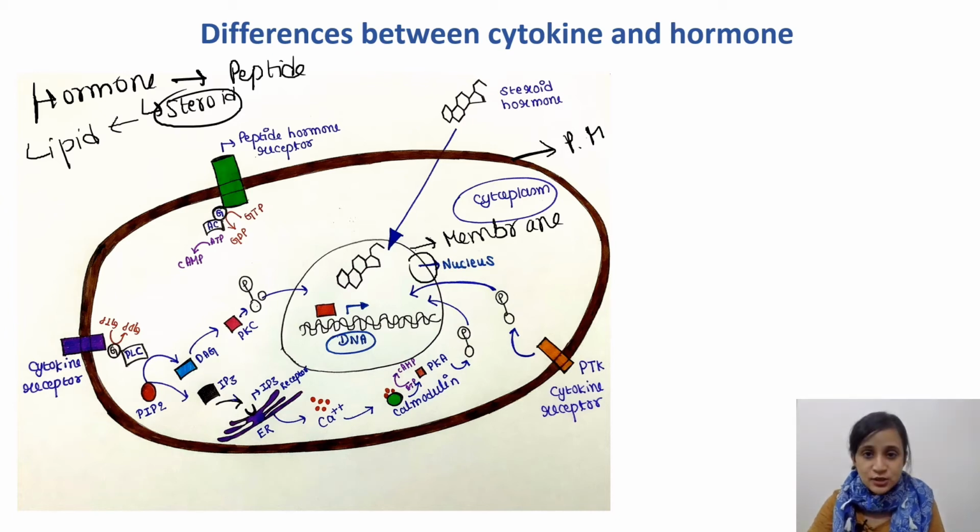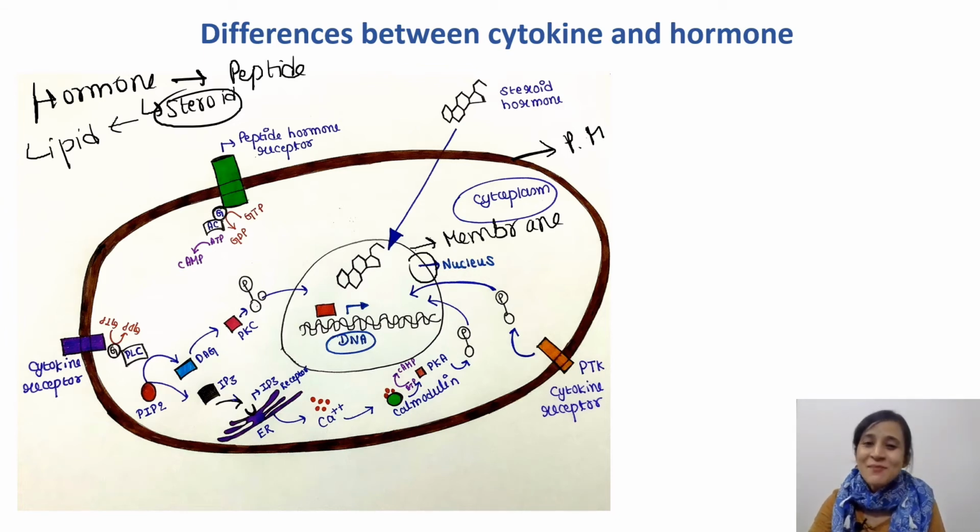One thing you need to understand here is that cytokines and hormones both act on gene transcription finally, right? Because what cytokines and hormones ultimately do in the nucleus is help in gene transcription, and neither of these two molecules is allowed to enter the nucleus.